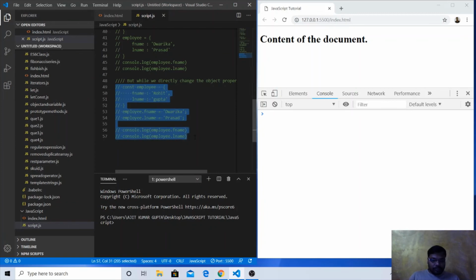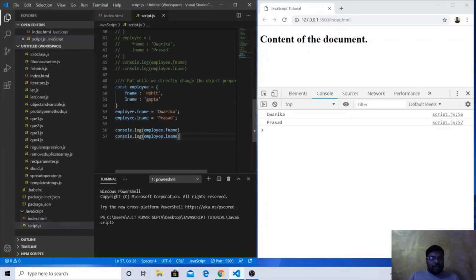Suppose the same example, const employee, fname and lname, there are two properties, and what I am trying to do is assign a new value in a direct way. How? If we want to access this particular variable, we do employee.fname. Employee is the object and fname is the property of that particular object. So employee.fname equal to Dwarika and employee.lname equal to Prasad.